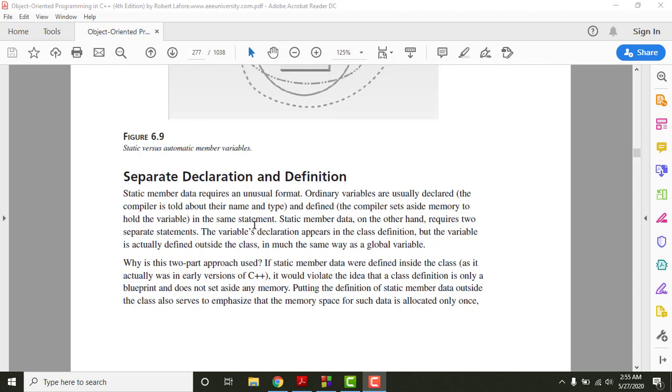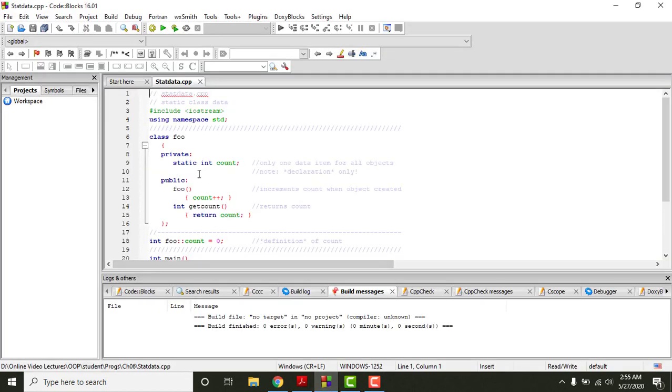Now to understand this thing, let me go back to the program here. If you see right here, whenever we have data members that are static in nature, their definition and declaration basically need two steps. When I say definition, that simply means we assign a value to that variable, and when I say declaration, that simply means you tell the compiler what the name of the variable is and what the nature of the variable is.